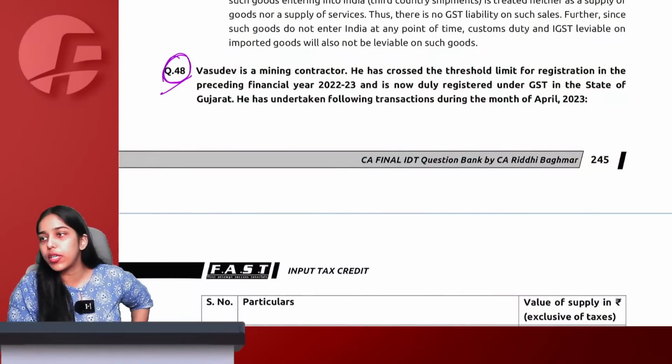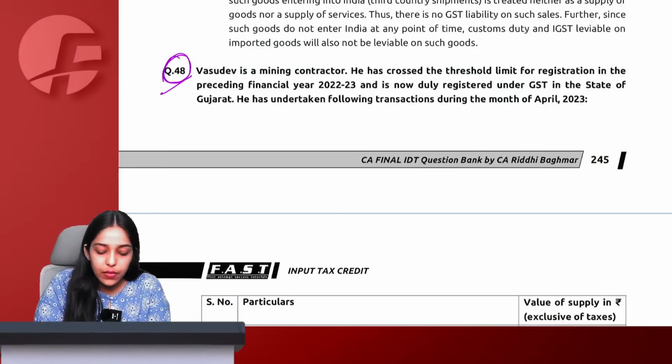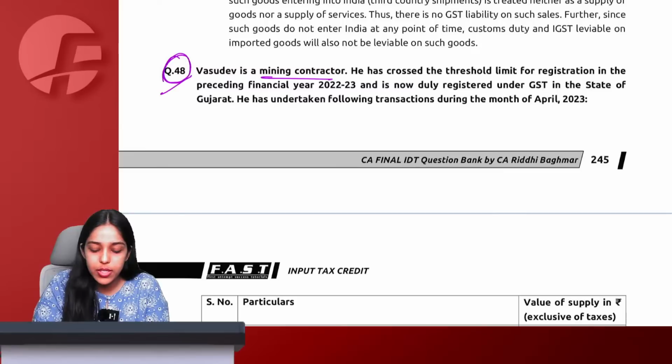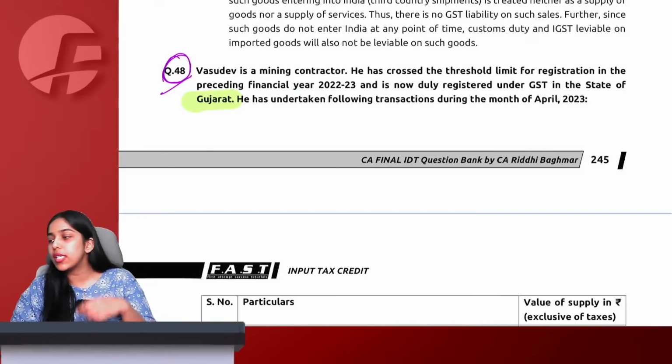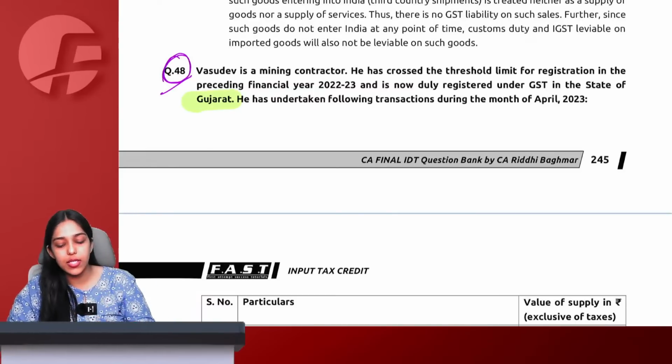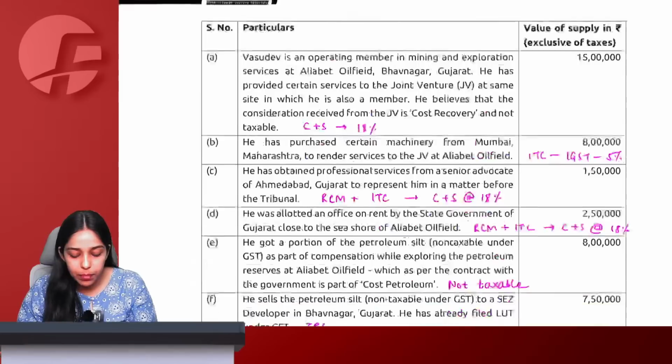Next question number 48. Vasudev is a mining contractor. He has crossed the threshold limit for registration in the preceding financial year 2022-23, and is now registered under GST in the state of Gujarat. First thing that we need to see: the supplier is in the state of Gujarat. Transactions for April month are given.